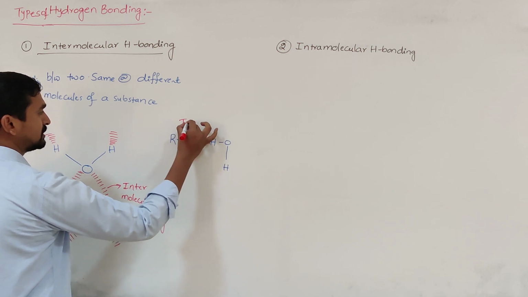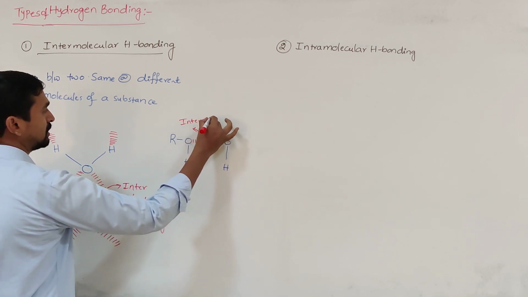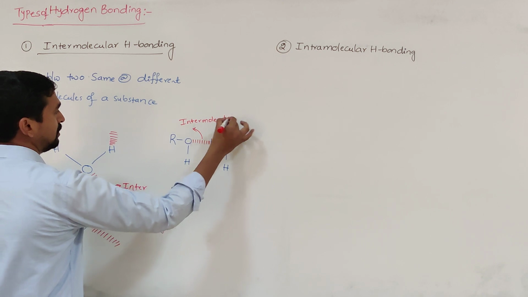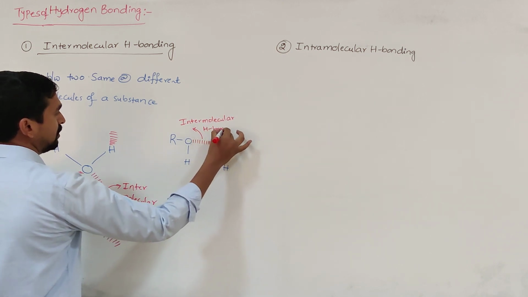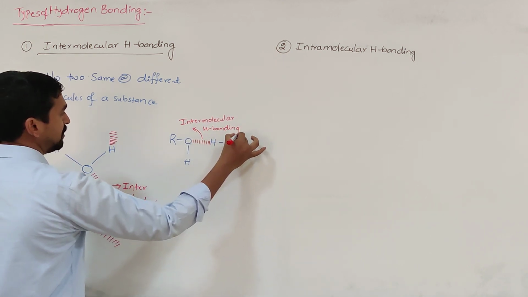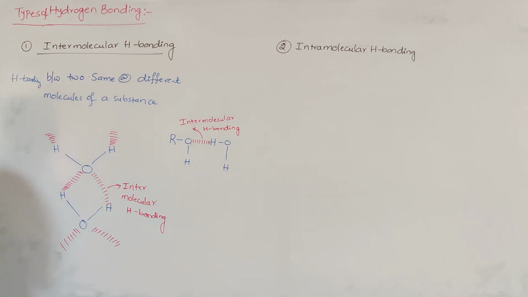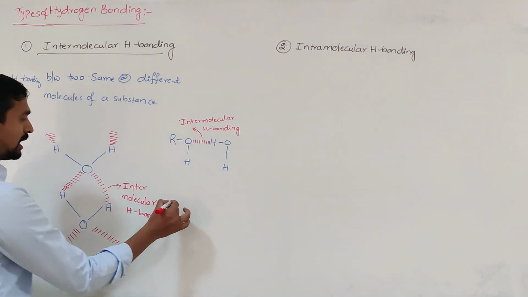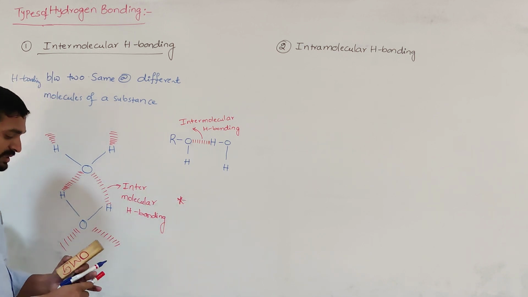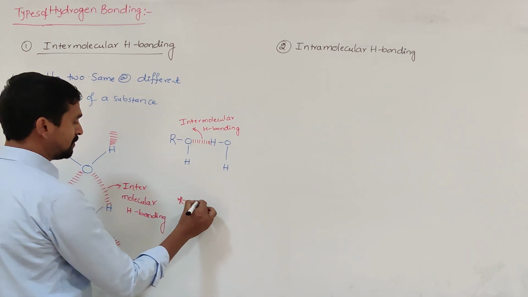This is also called intermolecular hydrogen bonding. So if the hydrogen bonding is formed between two same or different molecules, that hydrogen bonding is called intermolecular hydrogen bonding. This intermolecular hydrogen bonding always causes the association of molecules.